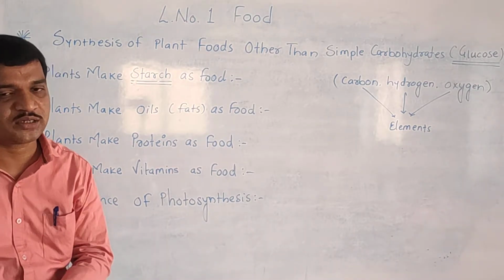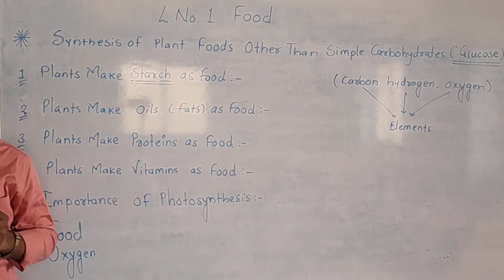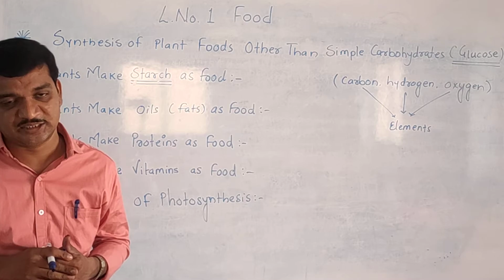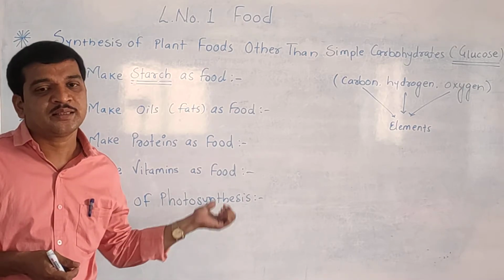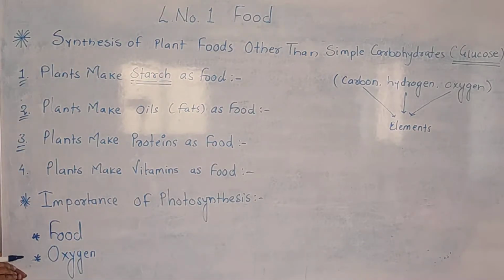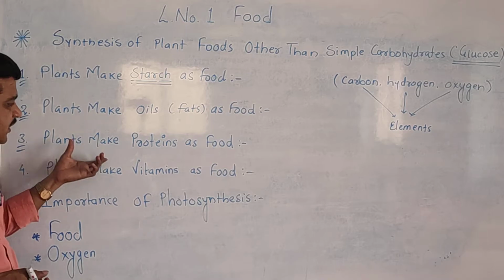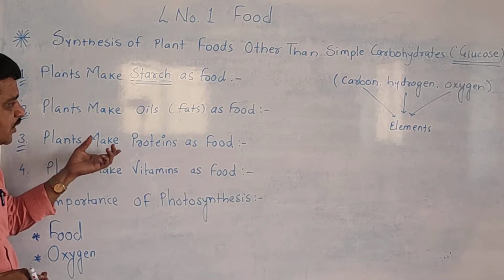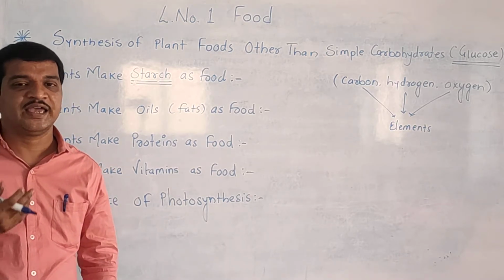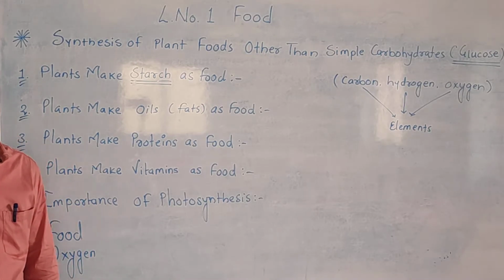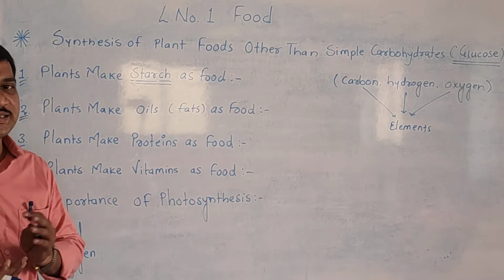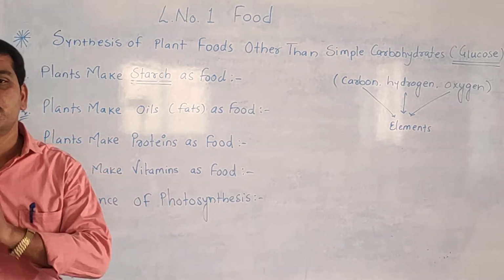So along with water, these nitrates go to the leaves, where the photosynthesis takes place. This way the plants use nitrogen for making the proteins, and these proteins are stored in different seeds like soybean, again moong dal, tur dal, urad dal, yes or no? So if you eat this kind of dal, you will get the proteins.